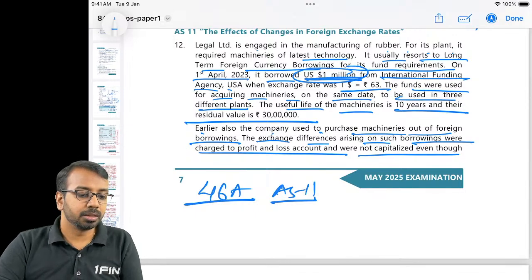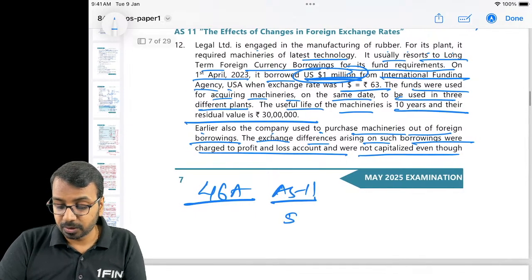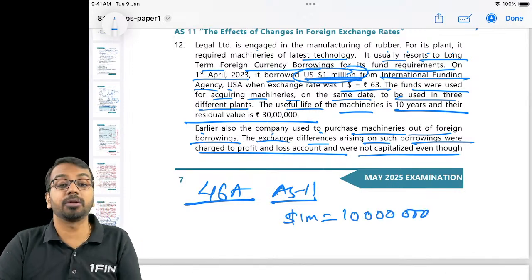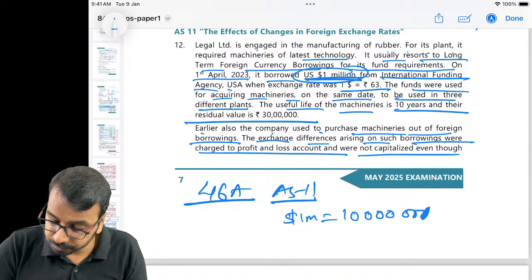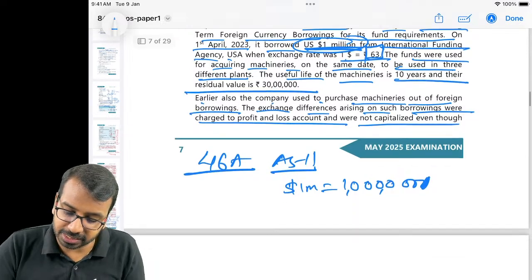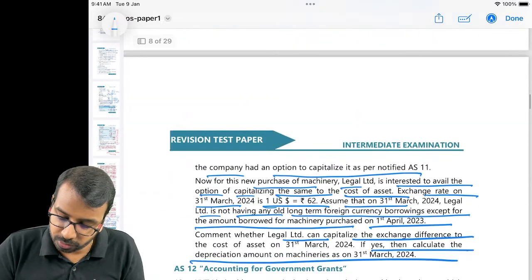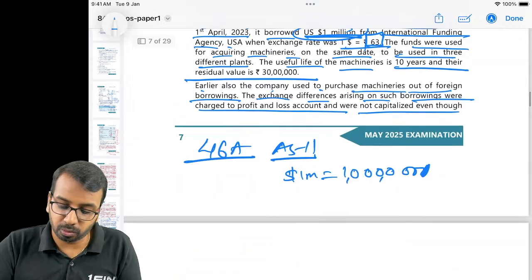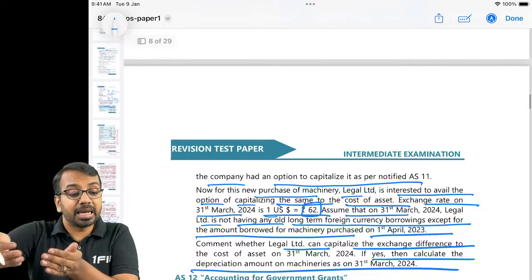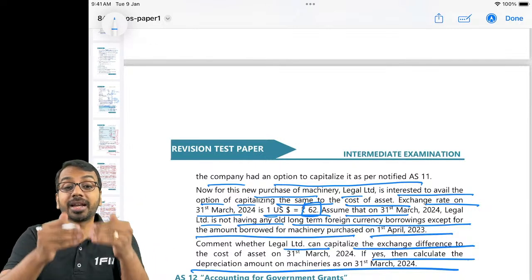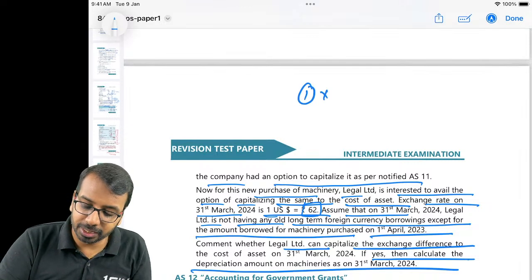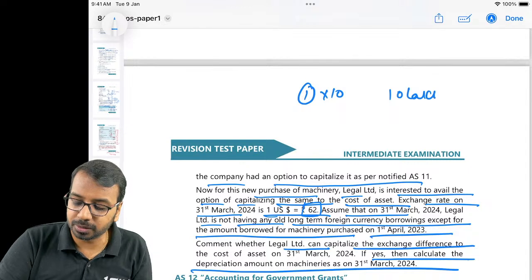Now what have they given? 1 million. 1 million means $1 million means how much? 10 lakhs. Please keep this number calculation in mind. 6 zeros or 10 lakhs. 1 million loan is taken at 63. How much is the loan value now? Loan value now is 62, and the residual value is 30 lakhs. So, if my liability reduces from 63 to 62, then I have a gain of 1 into 10 lakhs. My gain is a total of 10 lakhs.